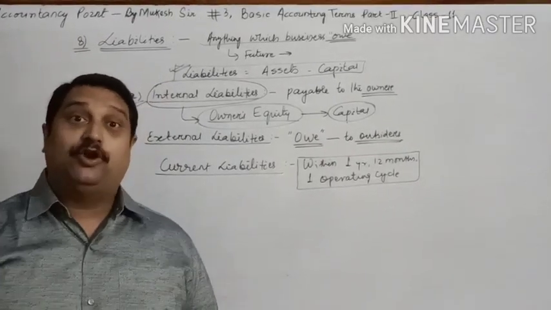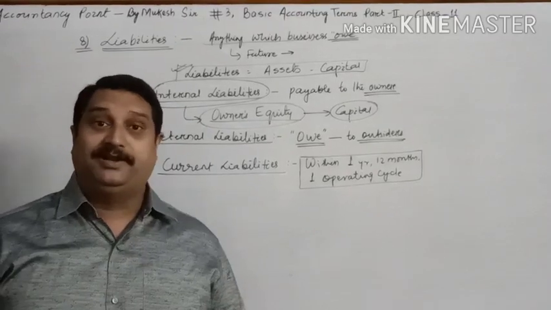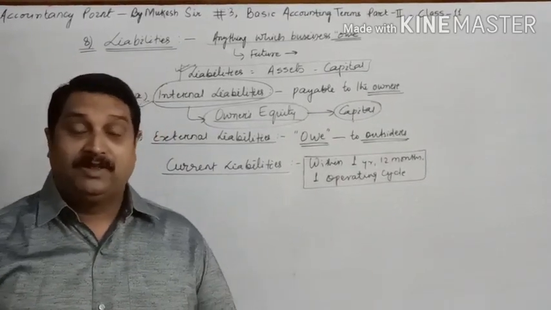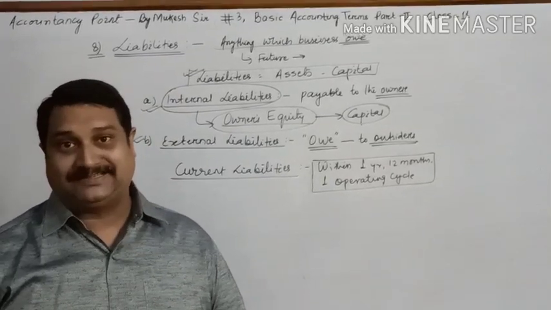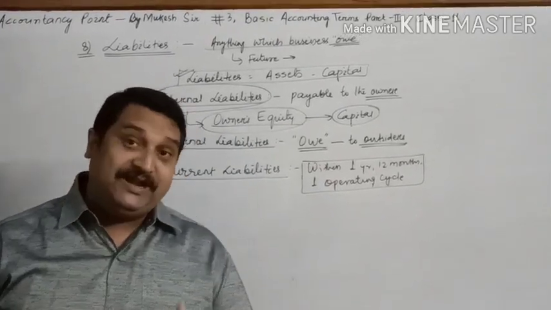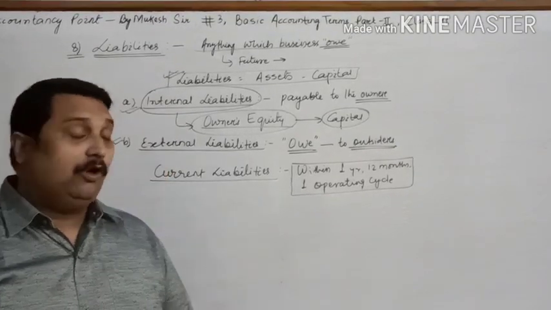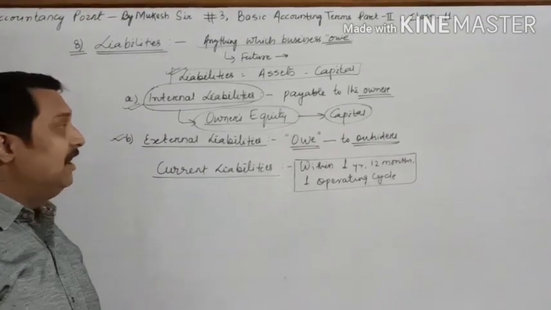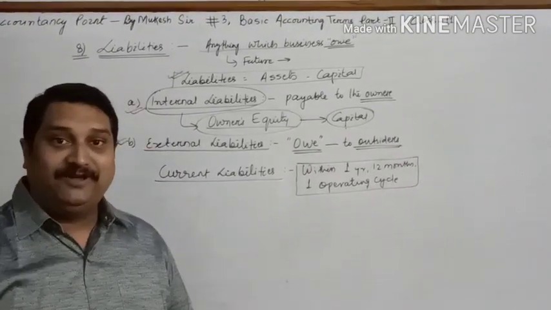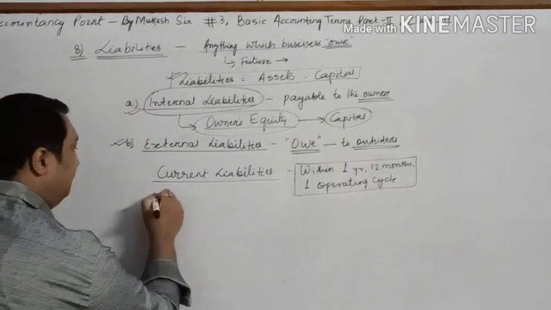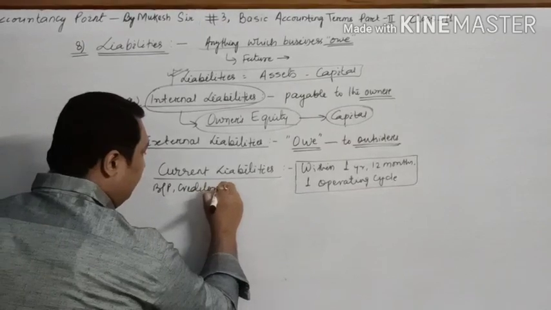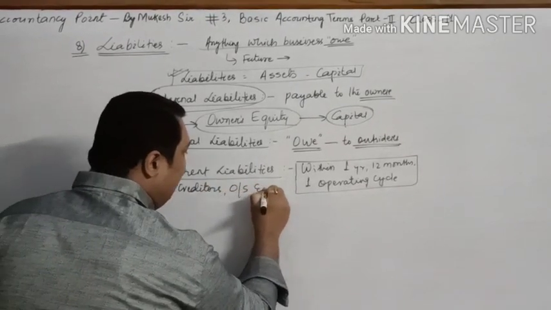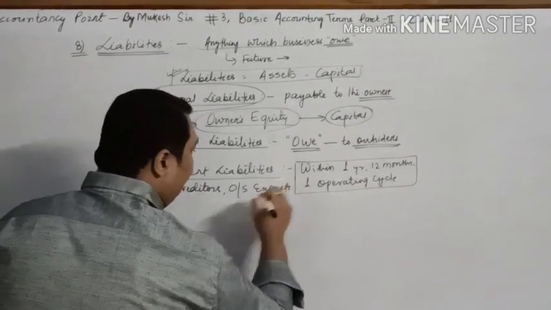You will have to pay your suppliers, your creditors, your bills payable, any amount which you owe to the government in the form of tax, and the provident fund for your employees. All these will be considered as current liabilities because you have to pay within 1 year. For example, bills payable, creditors, outstanding expenses, etc.